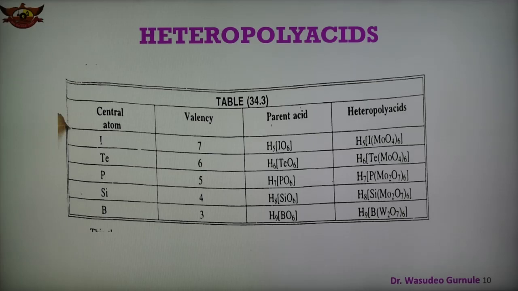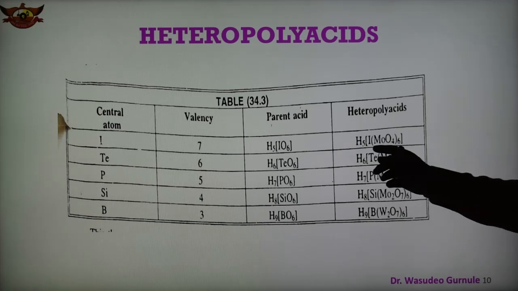So in this case, different structures are there, and this table shown here gives the structures of the heteropoly acid formulas. Different theories have been proposed to explain the structure of heteropoly acid. The first theory was given by Rosenheim. And in this table it is shown what the types of heteropoly acid are. So these are the heteropoly acids.